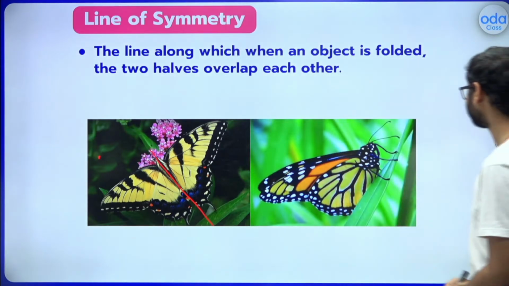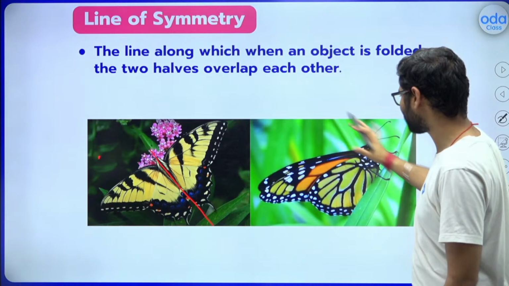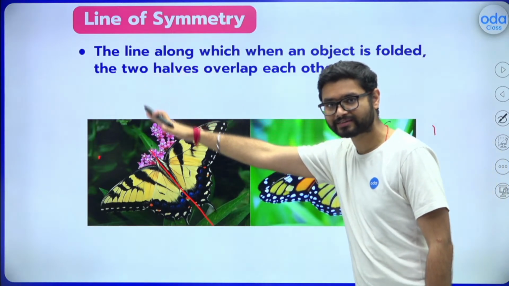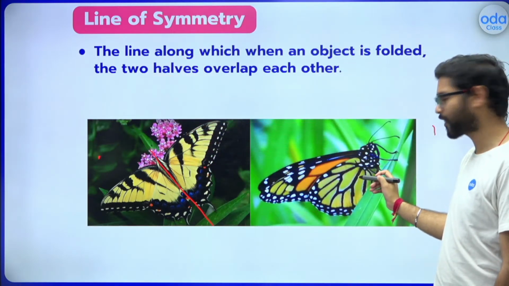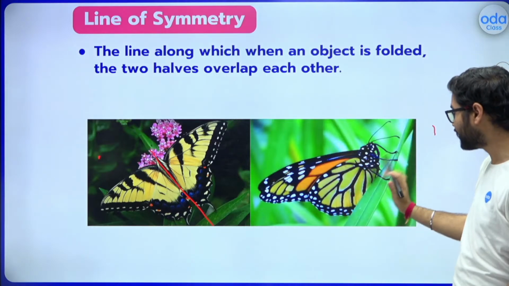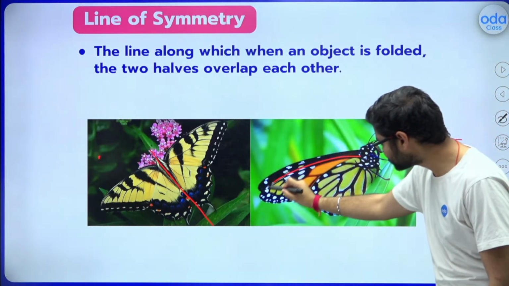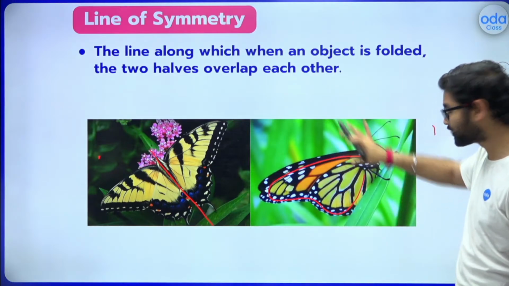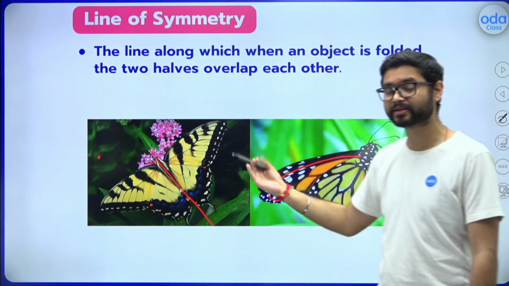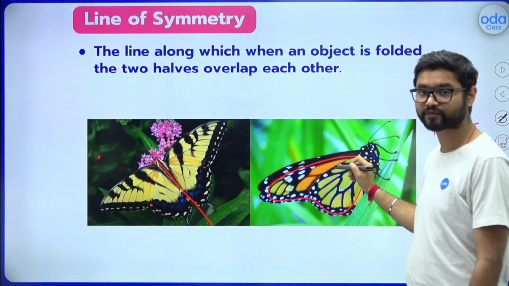Now understand that when she decides to fold her wings along this line, it gets this kind of shape. Now you can only see this part of the wings. The other part of the wing is completely hidden, covered by the first half of the wing.